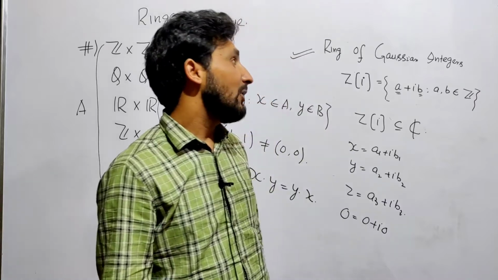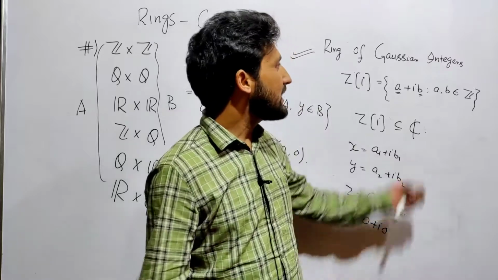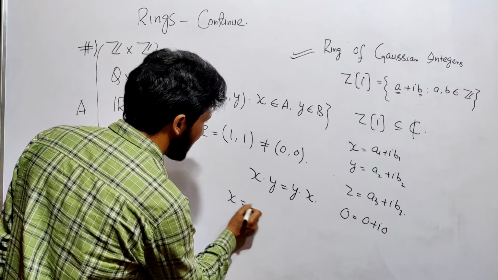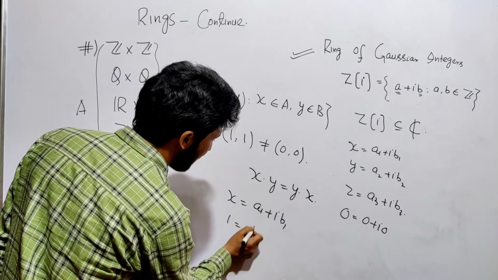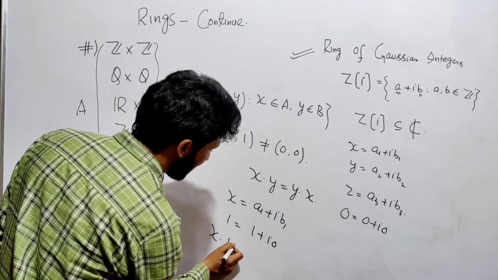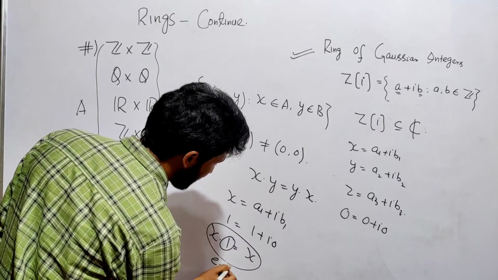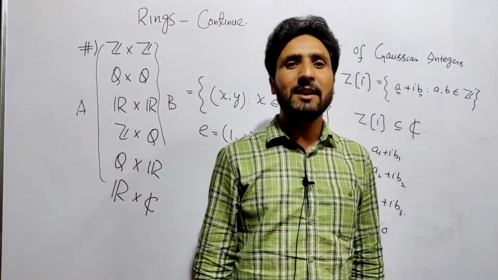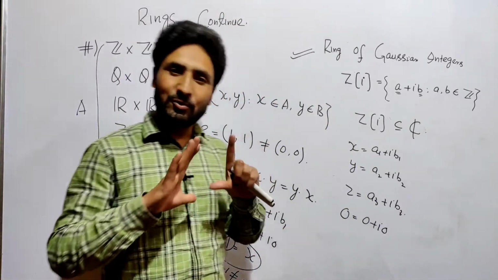Now we have to show whether this is a ring with unity. Does it have unity? Absolutely, it has unity. Suppose we take x as a1 plus iota b1, then we can take 1 plus iota 0. So you can easily see that x dot 1 will always be equal to x. So here e is equal to 1, which is non-zero. Hence this is a commutative ring with unity. I hope you got it.